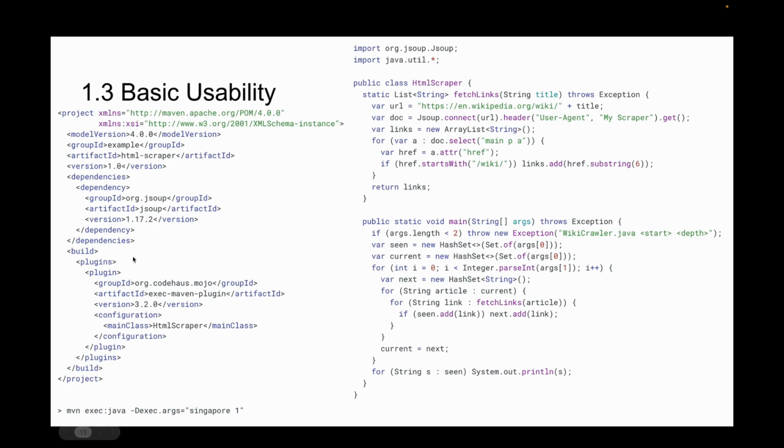And even after you've set up Maven, just having to run the Java code using Maven exec:java -Dexec.args="Singapore 1" is a lot more annoying than just saying python foo.py. And all this adds up to, you don't want to use Java for your scripts, not for any fault of the language, but for the fault of the build tools being hard to use. So that's in the small.